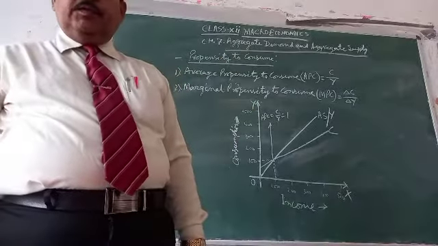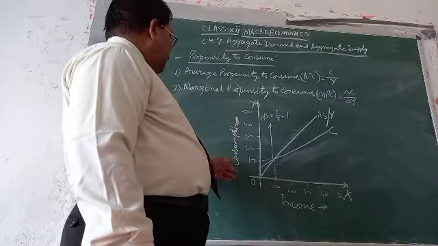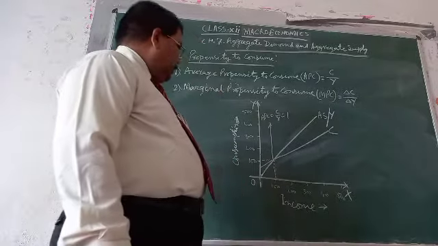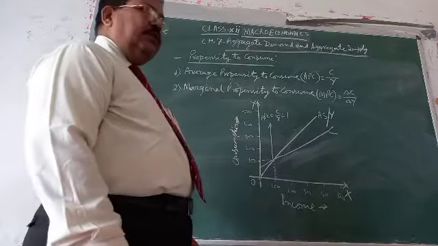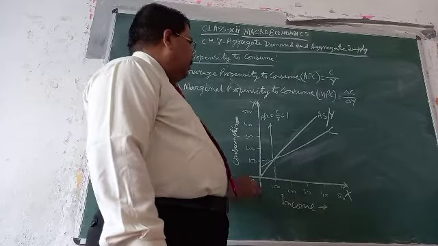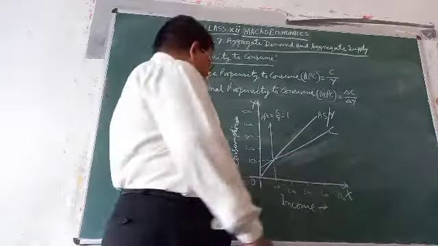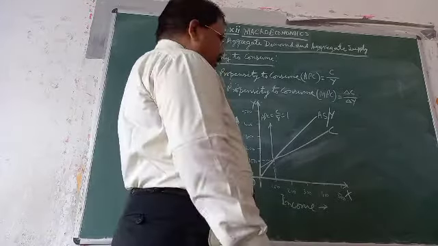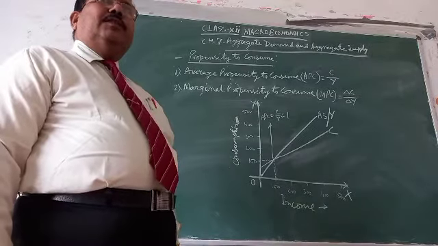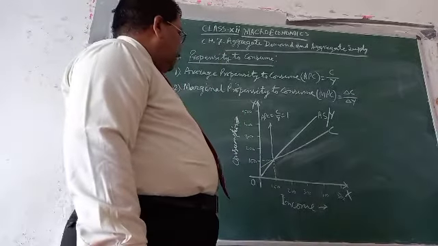Let us consider with the help of a diagram how we can derive the average propensity to consume and marginal propensity to consume. If we plot consumption on the y-axis and income on the x-axis, and divide the axes into similar parts by the income curve at 45 degrees, it will give us equal distance from the x and y axes.